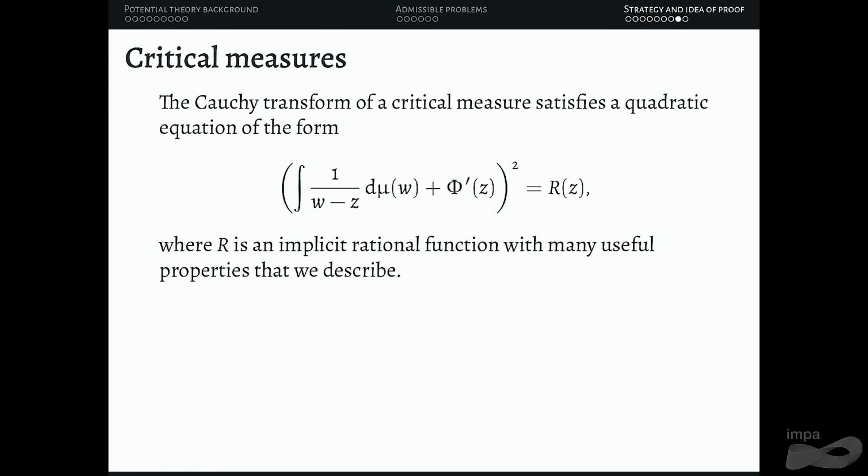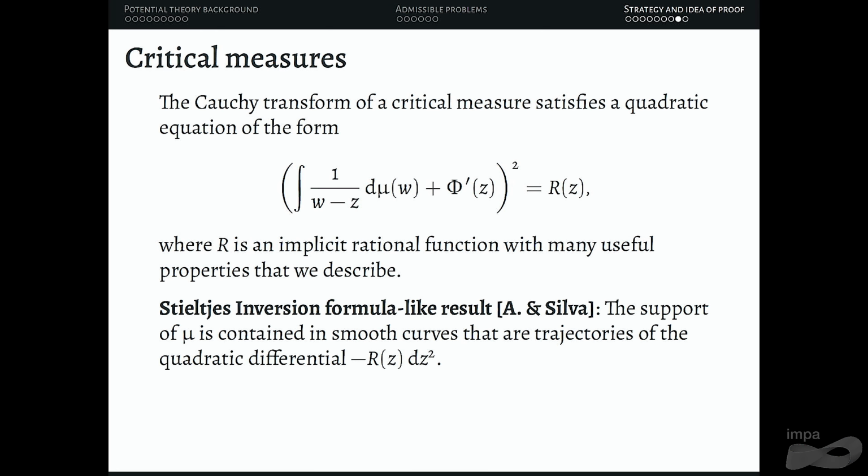Okay. So what is the cool thing about critical measures? Well, after some work, you can show that the Cauchy transform of a critical measure will satisfy a quadratic equation of this form. So this is the Cauchy transform, plus the derivative of the complexification of the external field, this big phi, squared, will be equal to a rational function. And this rational function is implicit, but there are many useful properties that you can describe, given in terms of the external field. You can prove a result that is very similar to a Stieltjes inversion formula.